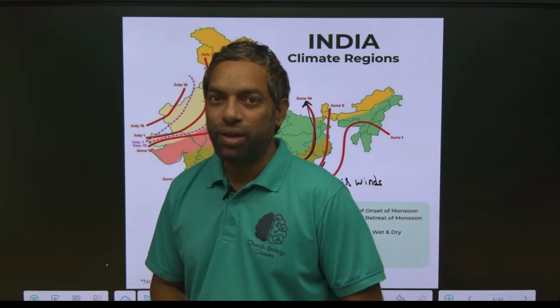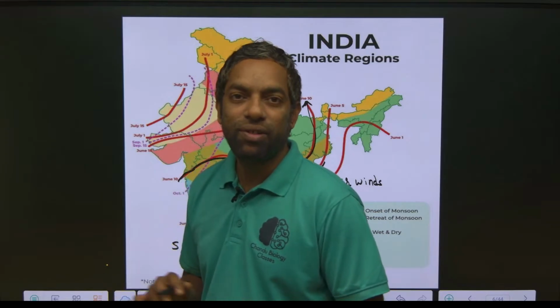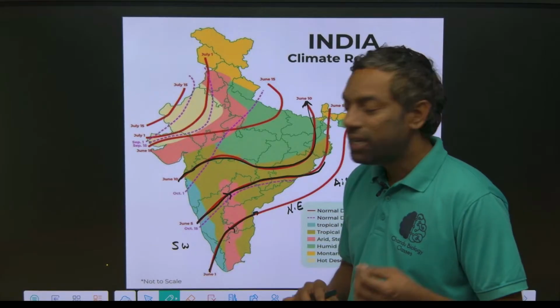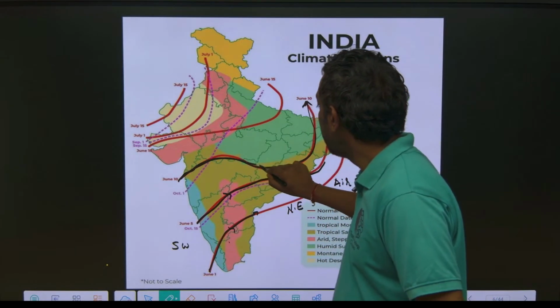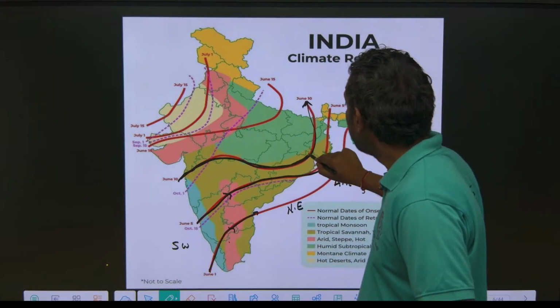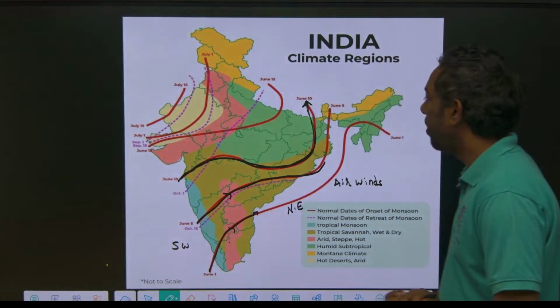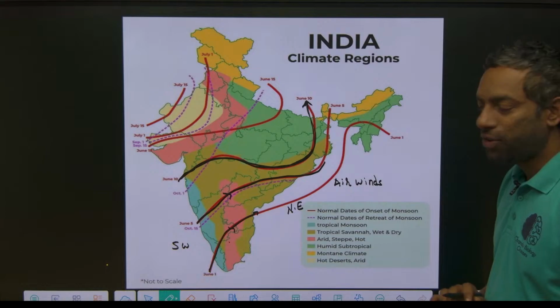On 10th June, from the southwest direction to the northeast, how many states does it cross? Maharashtra, Madhya Pradesh, Chhattisgarh, Odisha, Bihar, West Bengal. So these states it crosses, guys, previous year question.